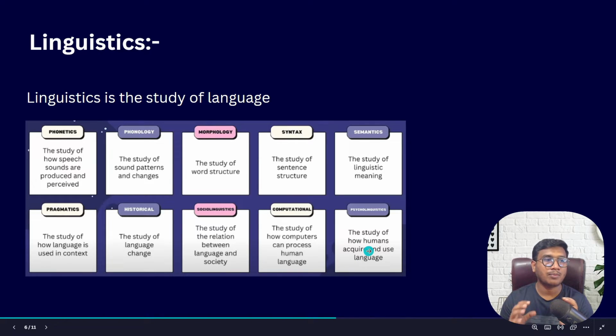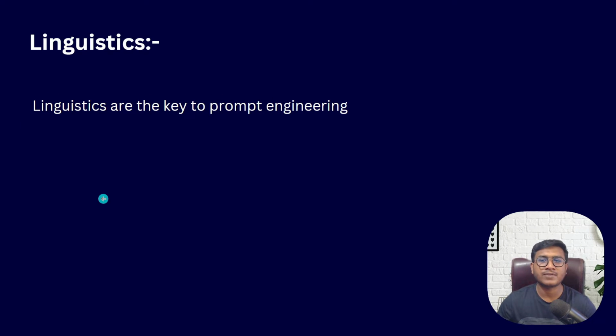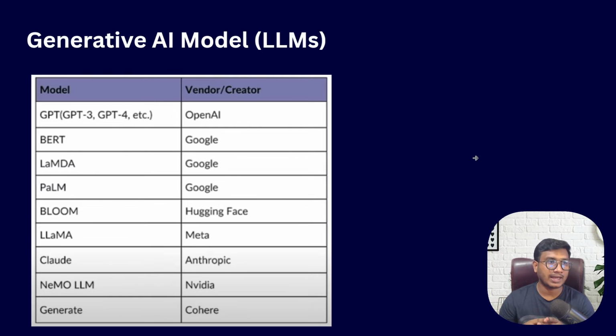If you have good knowledge of these kinds of linguistics, definitely you can design a very good prompt for the large language model. That is why I have written here, linguistics is the key to prompt engineering. If you have good knowledge about linguistics, definitely you can design a good prompt for the large language model. Now we have already studied large language models, our generative AI models, right?